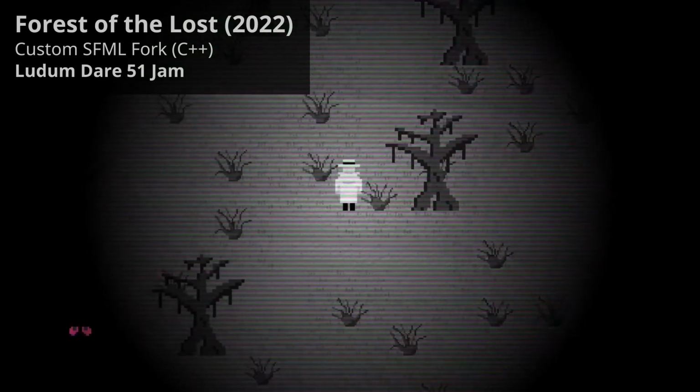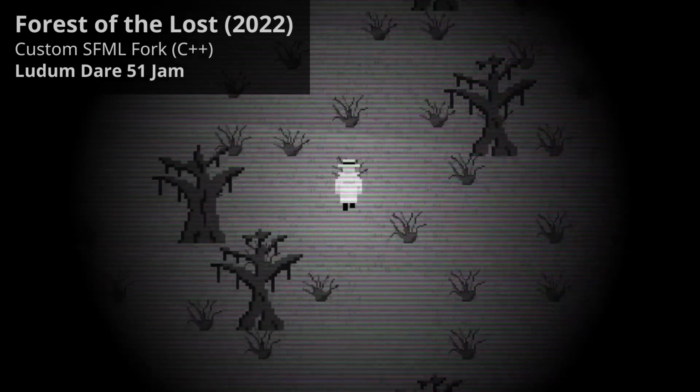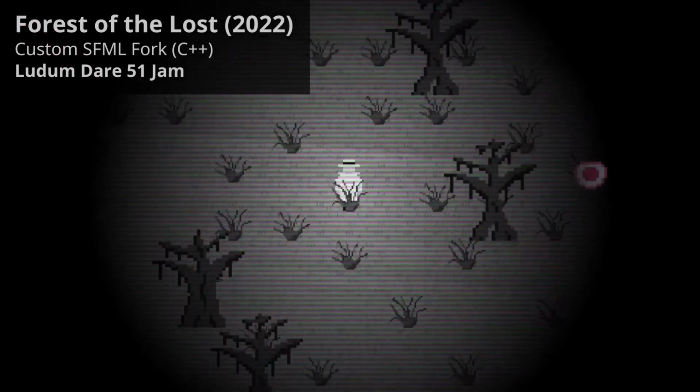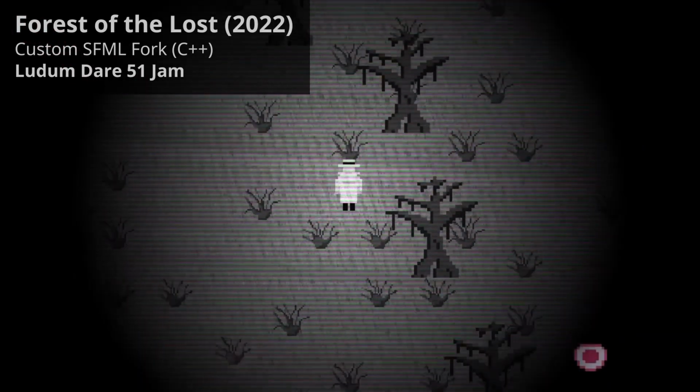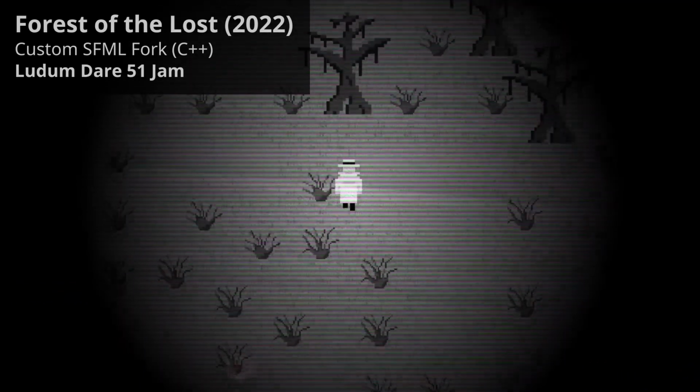The game's main mechanic is that every 10 seconds, the light goes dark, allowing the enemies to move, but also allowing you to see them. So by mentally mapping where the enemies are, it allows you to dodge them.